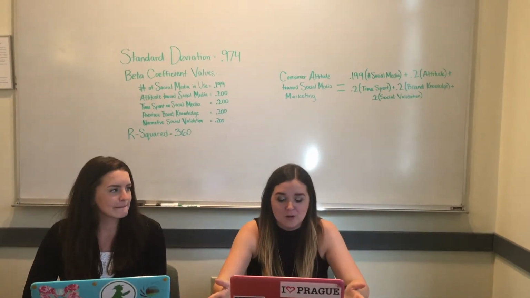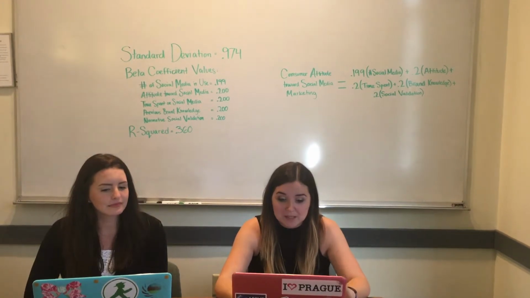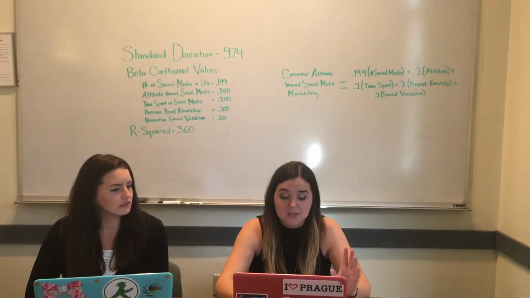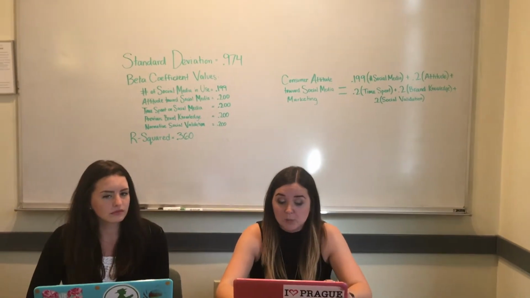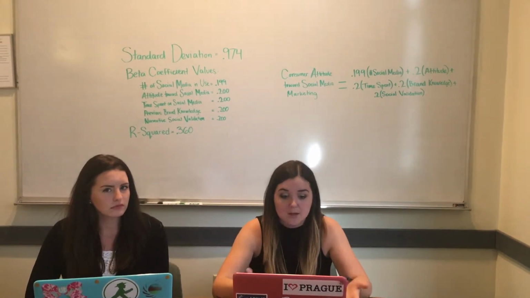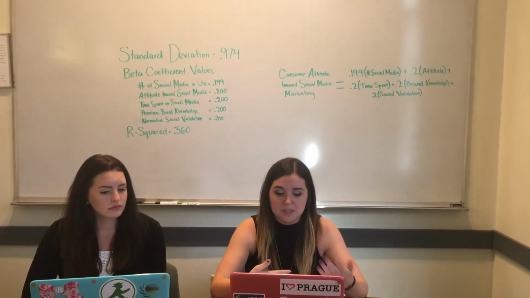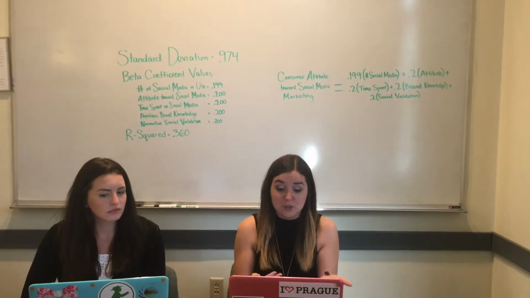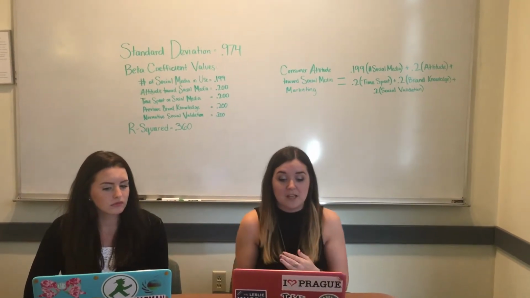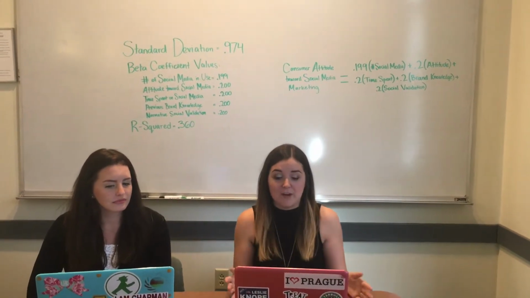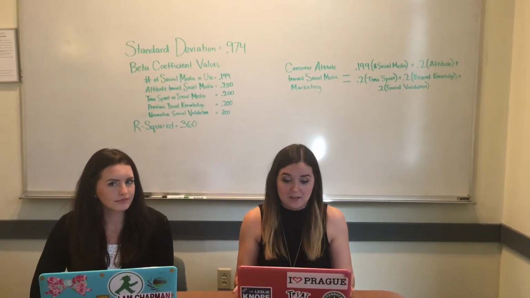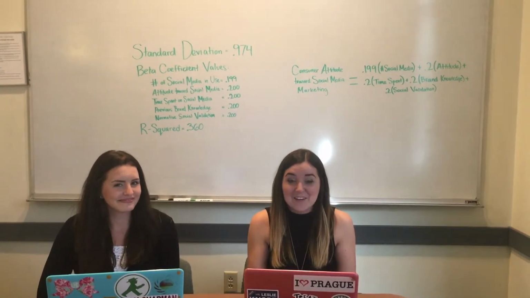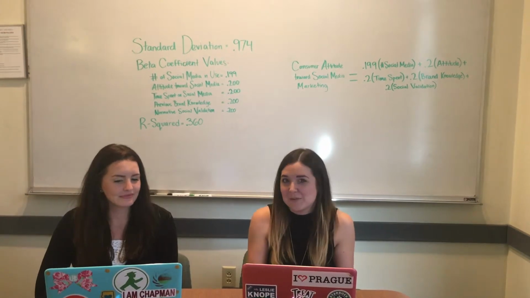The overall regression equation we made based off of these beta values was that the DV equals 0.199 times number of social medias in use, plus 0.2 times attitude towards social media, plus on and on for all 5 of them. And then at the end, you add in the constant value. And then our R-squared value was 0.36.